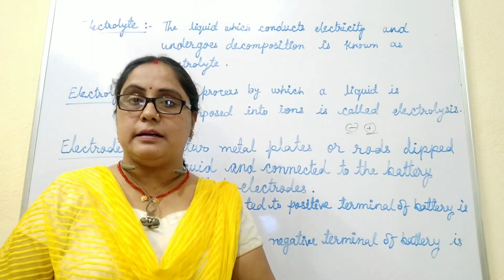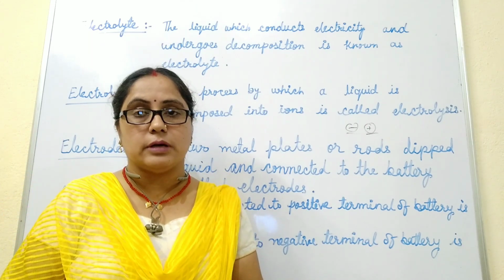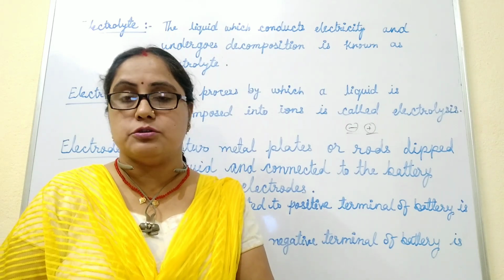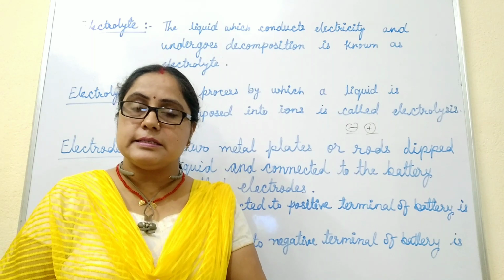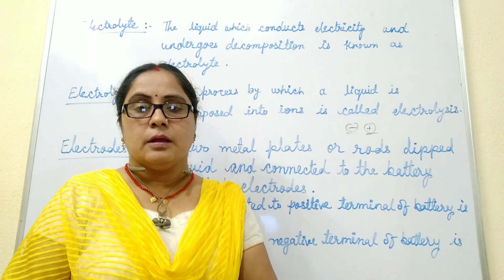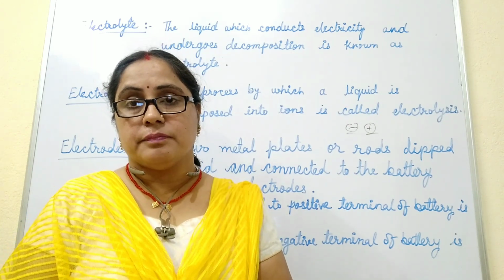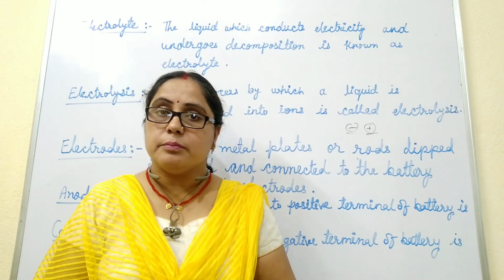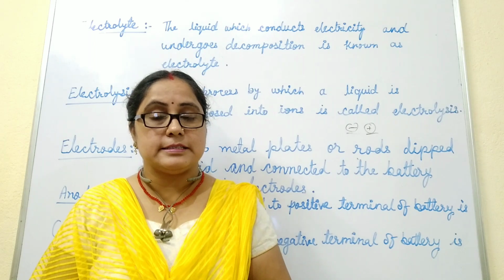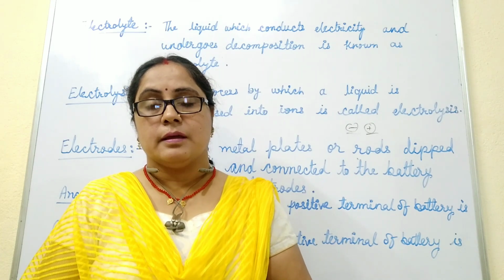On the basis of that, materials are categorized into conductors and insulators. Insulators are those materials which do not allow electricity to pass through them. But in the case of liquids, when we pass electricity through a liquid, it may or may not allow electricity to flow through it.